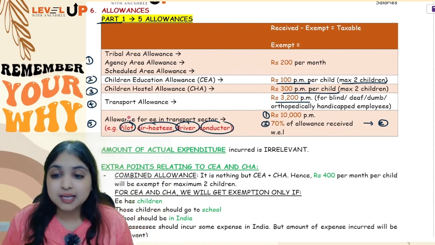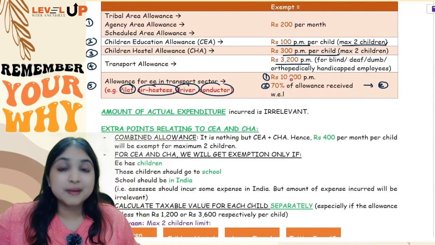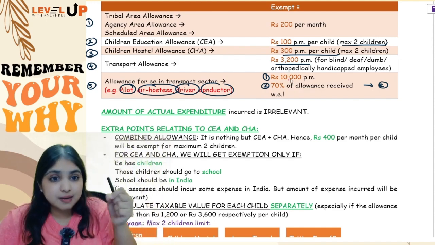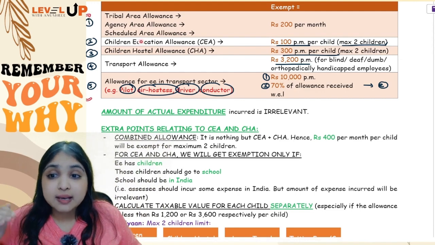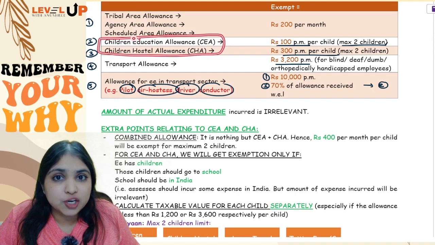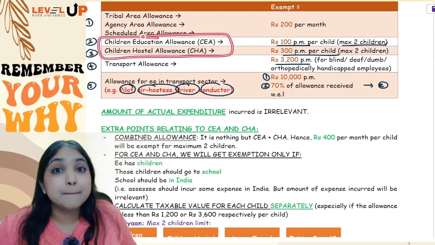And lastly, allowance for employees in transport sectors, 2 things you will calculate. 10,000 rupees per month, and 70% of allowance received. Out of these two numbers, whichever is the lesser number, that will be your exemption for the computation. Now let us talk a little more in detail about these two, children education allowance and children hostel allowance. Sometimes the examiner calls this the combined allowance.